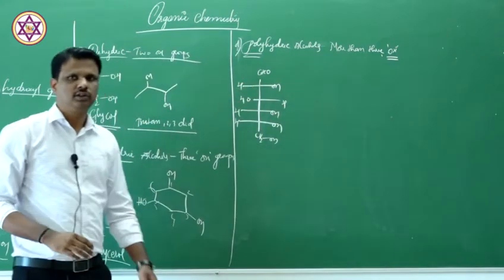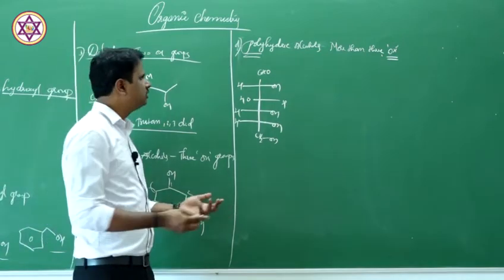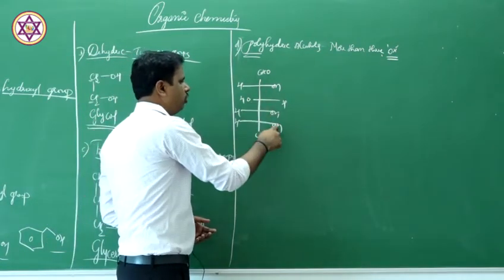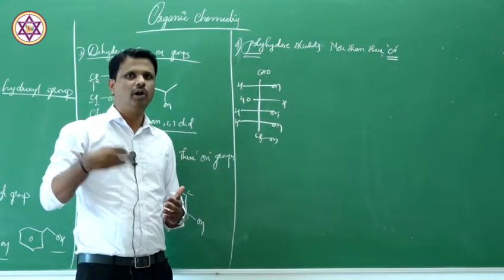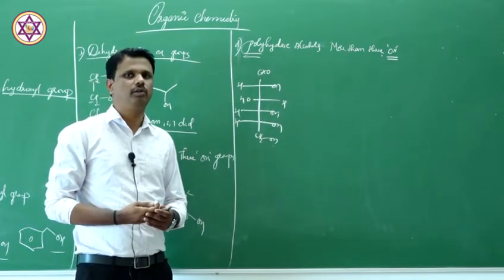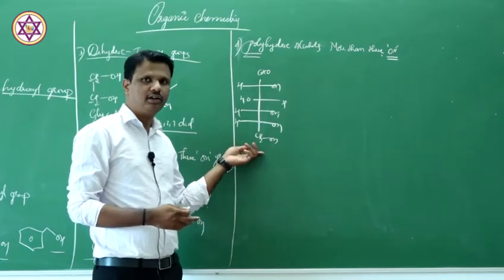This is glucose. So glucose contains how many hydroxyl groups? 1, 2, 3, 4, 5. It contains 5 hydroxyl groups. So you can simply say that these are polyhydric compounds, alcoholic compounds. In this case, these are polyhydric compounds.